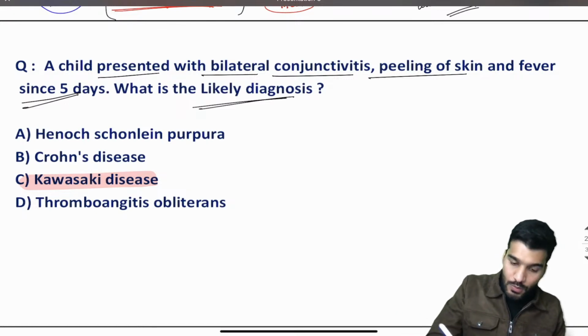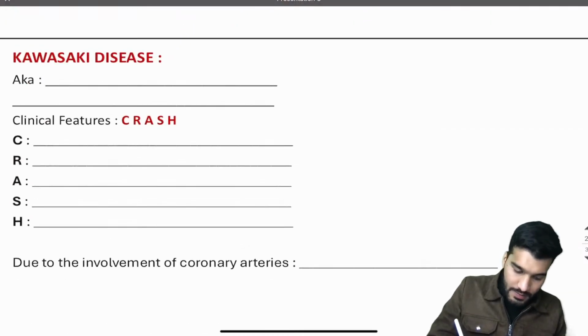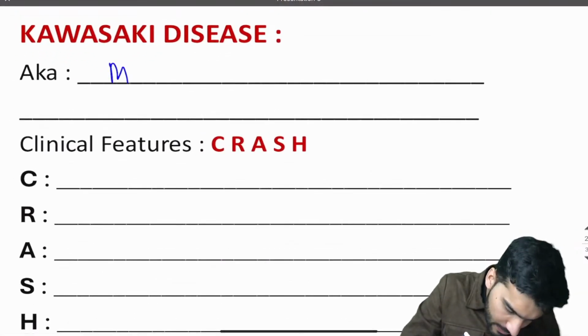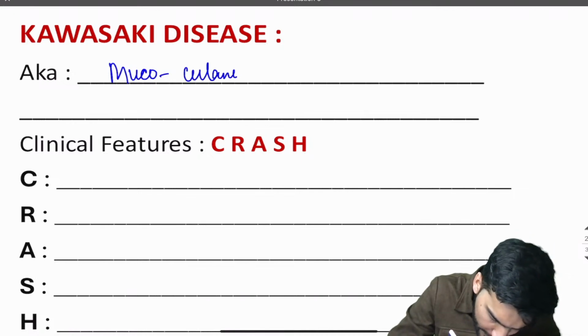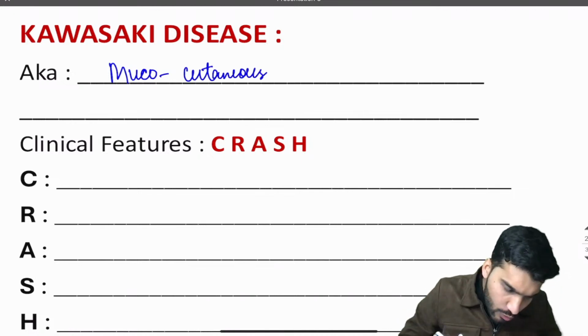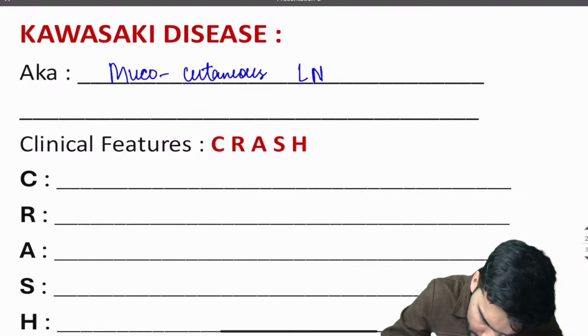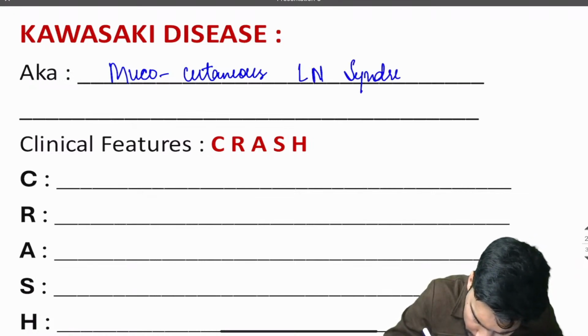Now let's discuss what exactly is this Kawasaki disease. It's also called mucocutaneous lymph node syndrome.